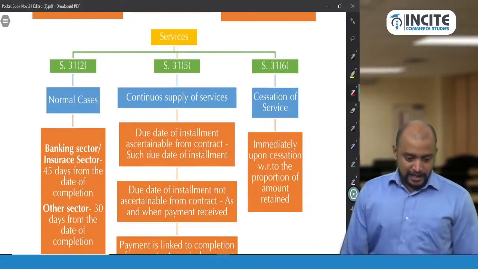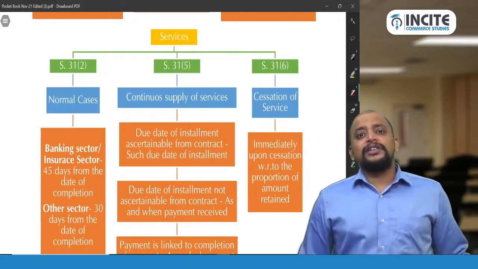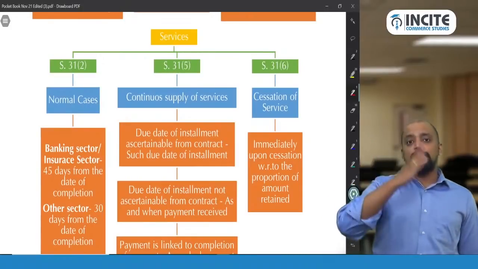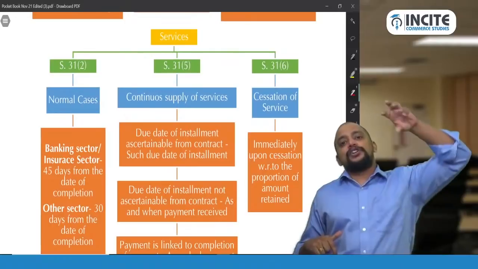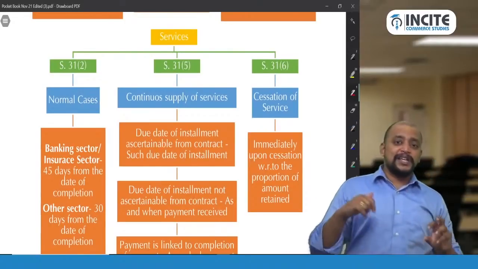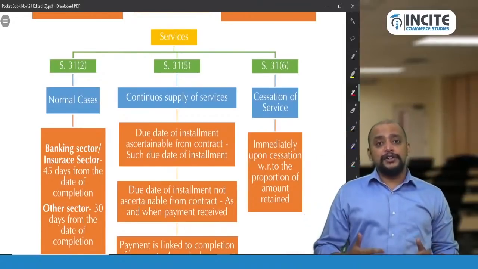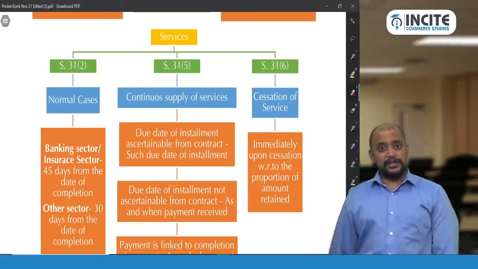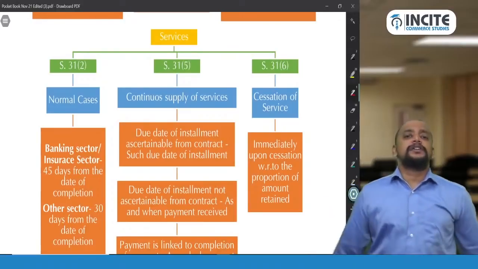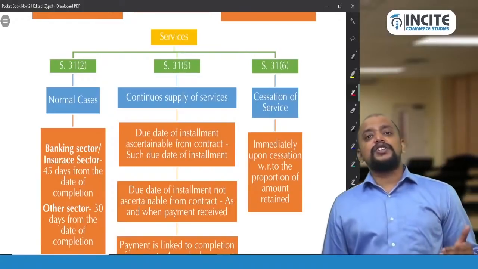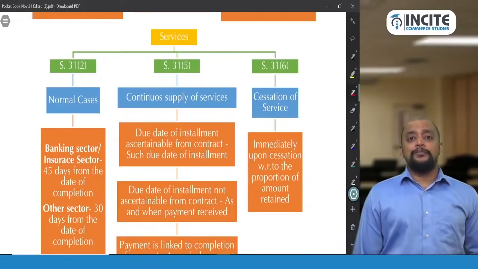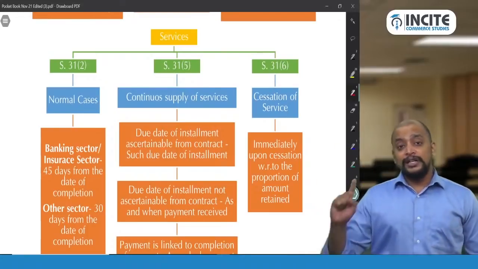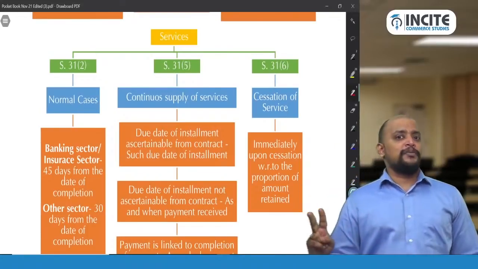Then services: section 31 subsection 2 for normal cases, subsection 5 in case of continuous supply of service, and subsection 6 for cessation of service. So what is a continuous supply of service? A service which takes more than 3 months to complete and involves periodic payment obligations. Again I am repeating, more than 3 months to complete and involves periodic payment obligations.